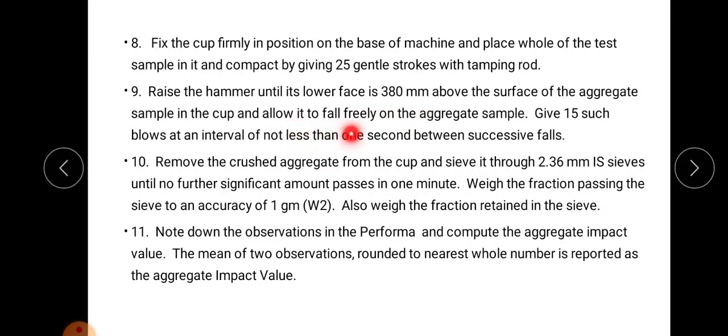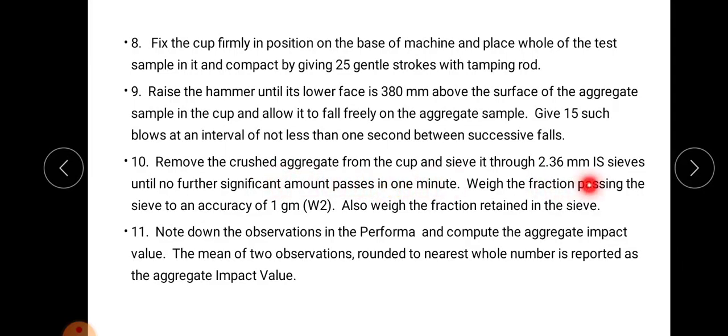The hammer is allowed to fall freely on the aggregate sample, and like that give 15 such blows at an interval of not less than 1 second between the successive falls. So we have to give 15 blows.